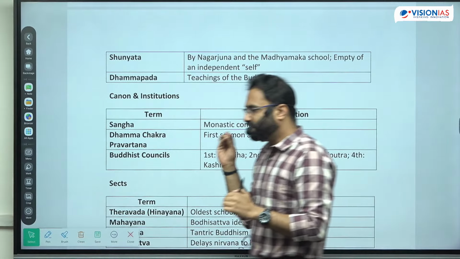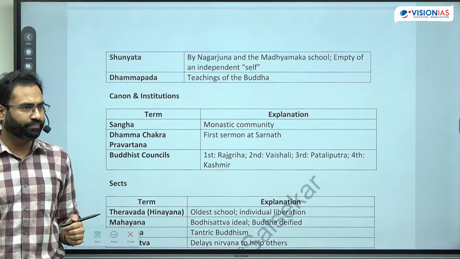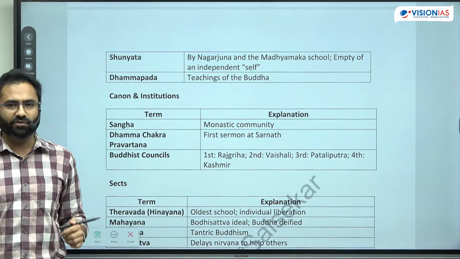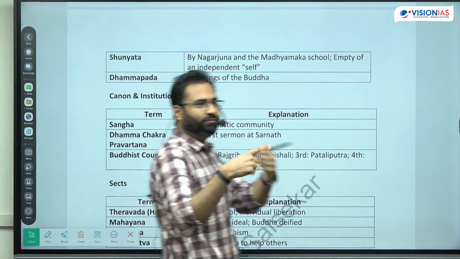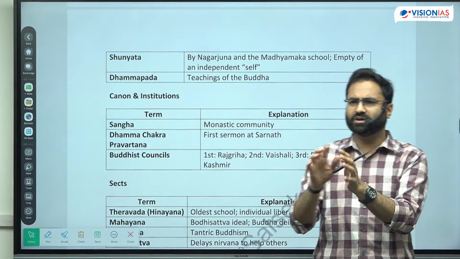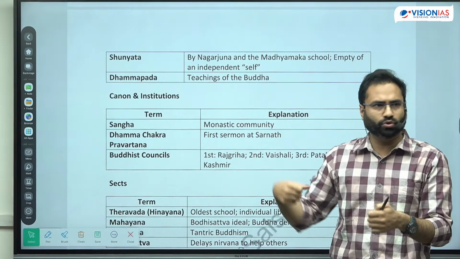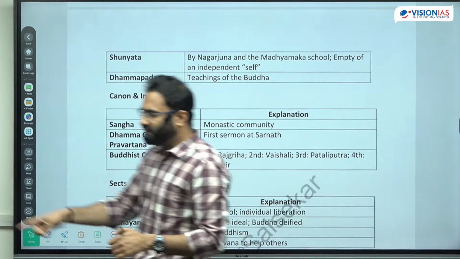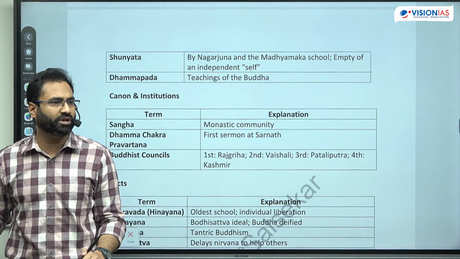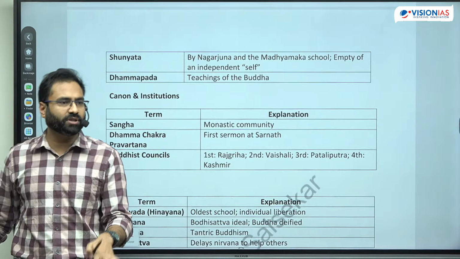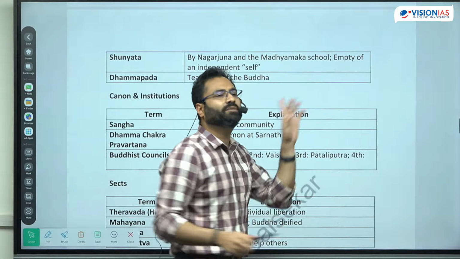जैसे if I give you the example, if there would not be any plastic, would there be this bottle? No. ऐसी बॉटल नहीं होती ना. Earlier, to carry water, there used to be certain types of vessels, like those made from animal skin, those used to be there, right? So basically there is plastic, that's why there is a possibility to create this type of bottle. There was wood, that's why the possibility to create this type of table. So that's why it is empty of the independent self.